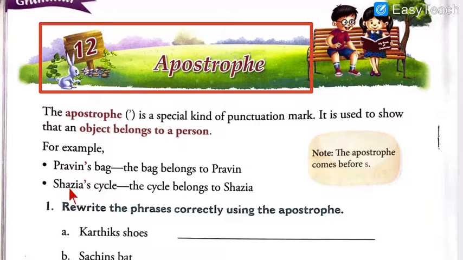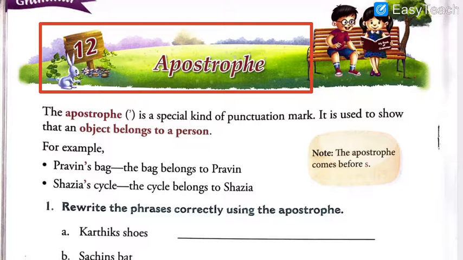Similarly, Shazia's cycle. Now you are saying that this cycle is of Shazia because here you are using apostrophe S, not just apostrophe or not just S. Again, if you don't keep the apostrophe mark, Shazias, that means more than one Shazia, that makes it plural.